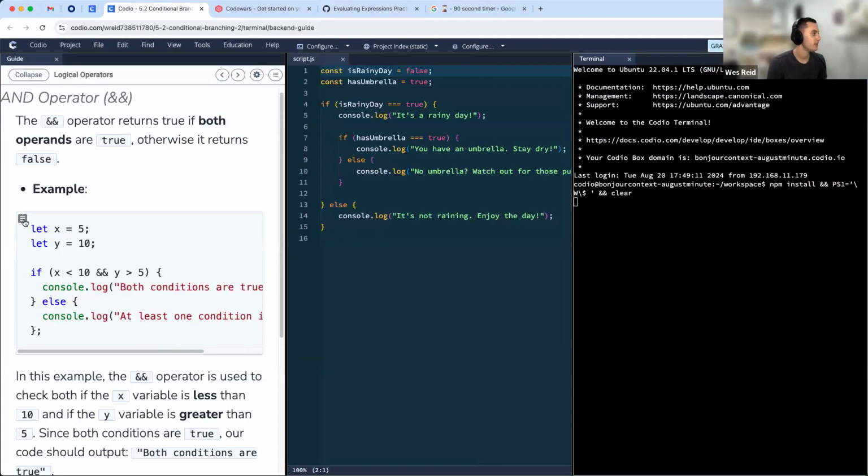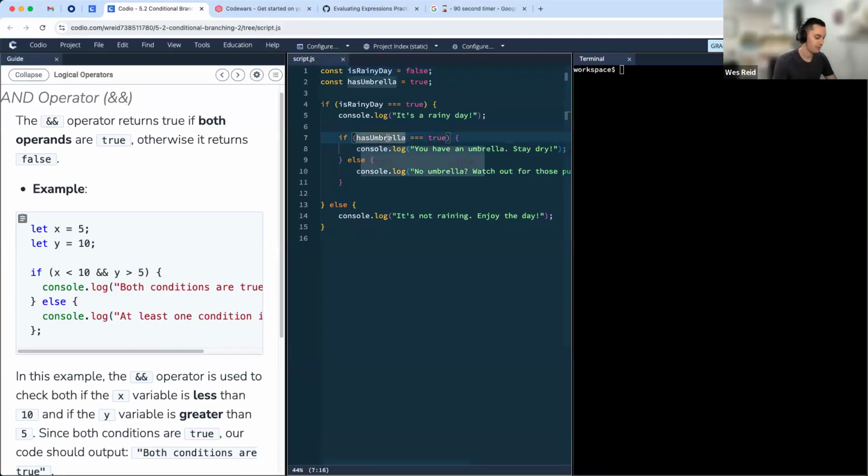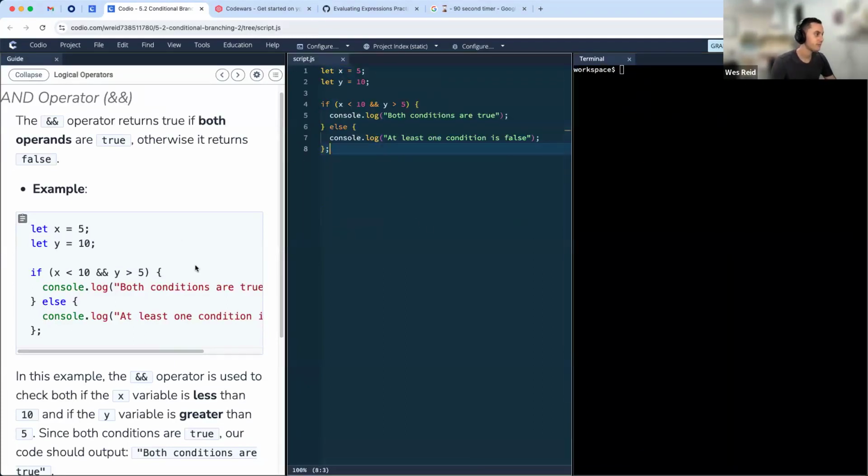All right, so let's take a look at this. Let me copy this over. Let me talk out what's happening here, and then we can figure out the evaluation of it. So we have two variables here, x and y. x is 5, and y is equal to 10. Our condition has two different statements.